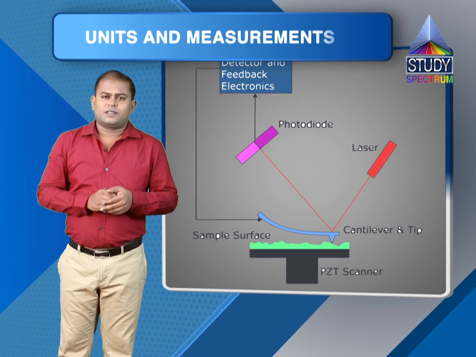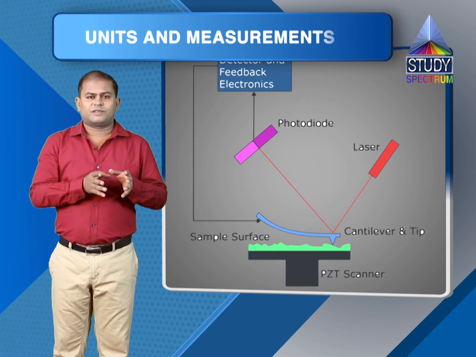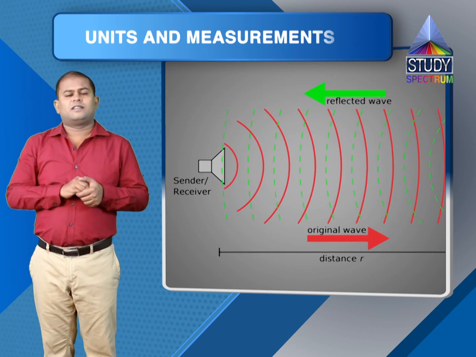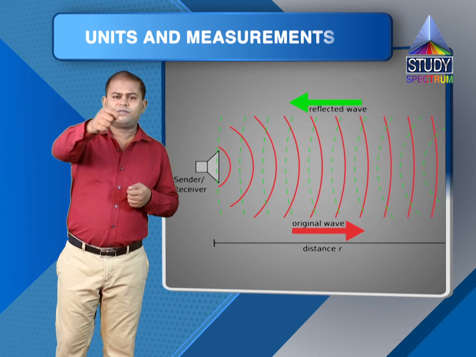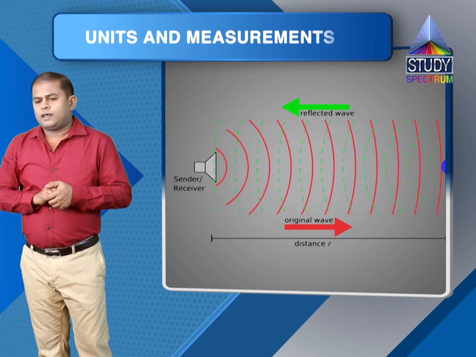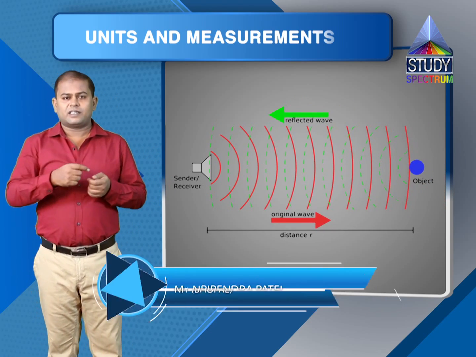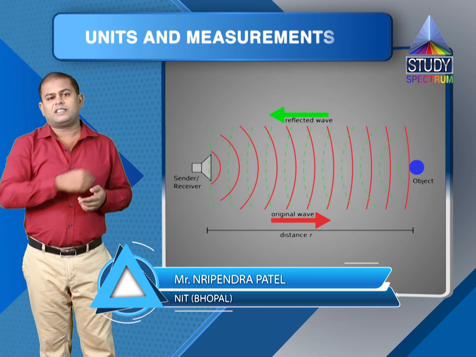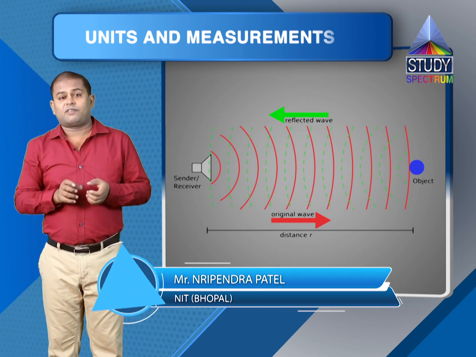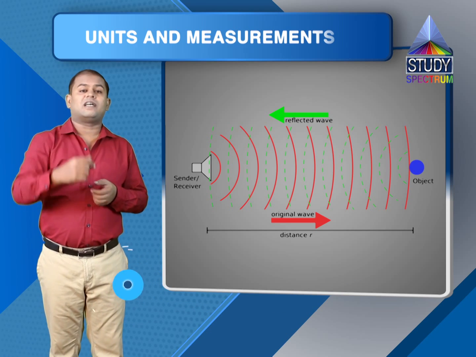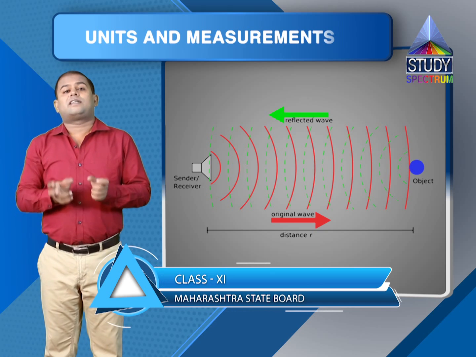What we do is we have a source of wave. We have a source which will send waves in the direction of the point where we have to reach. And then there will be a receiver which will be receiving the reflected wave. You can see in this figure, which will be receiving the reflected wave, reflected from the point whose distance we have to measure, and will also record the time.